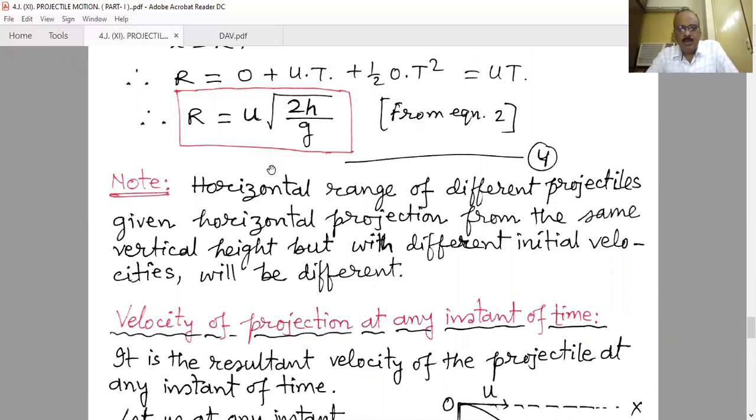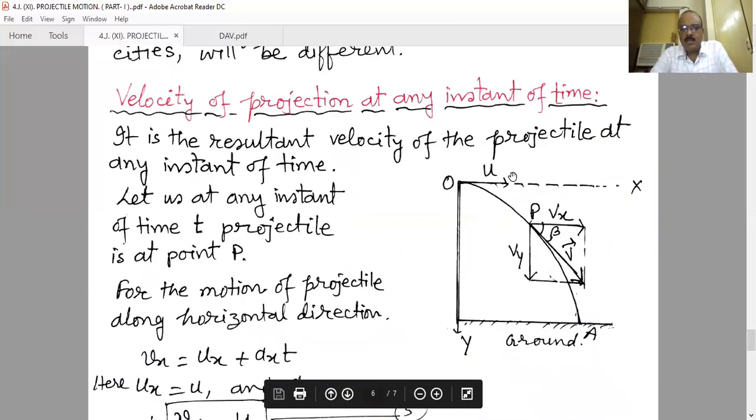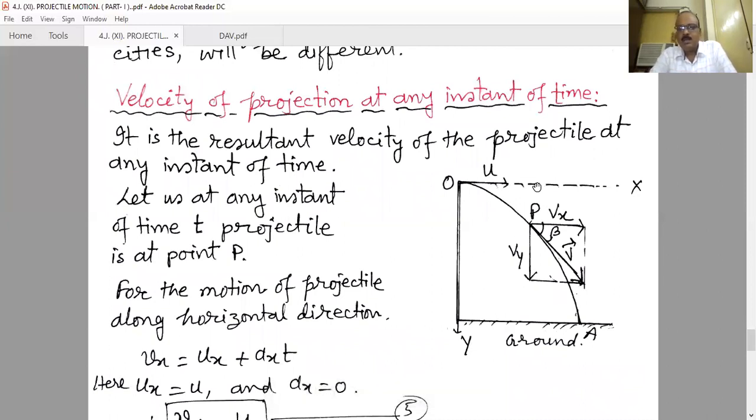Now, the velocity of projection at any instant of time t. Initially the velocity is along the x-axis only, that is u. But when it moves under gravity, the velocity in the vertically downward direction gradually increases. There will be no change of u because there is no force along the horizontal direction, but vy gradually increases. As a result, the resultant velocity increases. The resultant velocity at any point P will be the resultant of vx and vy at that point, the resultant velocity of the projectile at any instant of time.